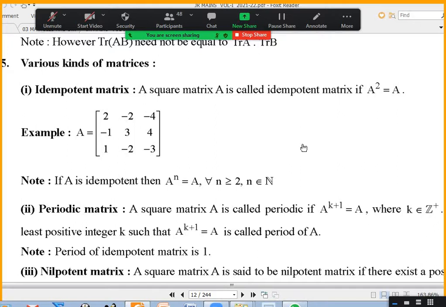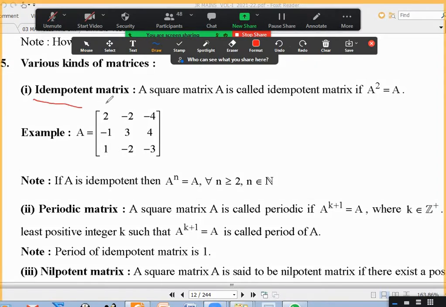Okay, listen. Earlier we discussed some types of matrices called scalar matrix, diagonal matrix, square matrix, and unit matrix. Now we are going to discuss some more types of matrices. You can see the screen, all of you are able to see, right? Yes, sir. So there are some matrices called idempotent matrices. A matrix is called idempotent when A square equals A. If you square a matrix and get the original matrix back, it is called idempotent.